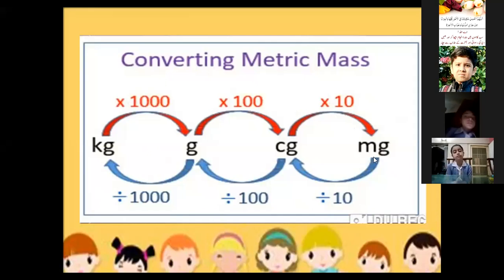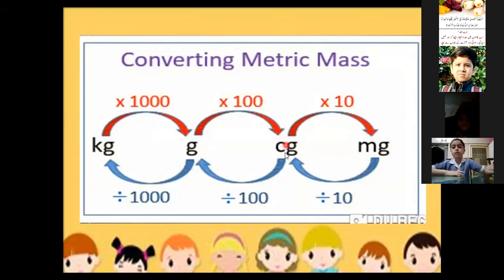In the same way, if we want to convert a smaller unit to a bigger unit, what will we do? We will divide. For example, if we want to convert milligram to centigram, here we will divide by 10. Why are we dividing by 10? Because 1 centigram is equal to 10 milligram. That's why we are dividing by 10.